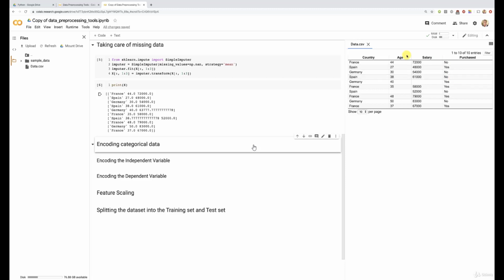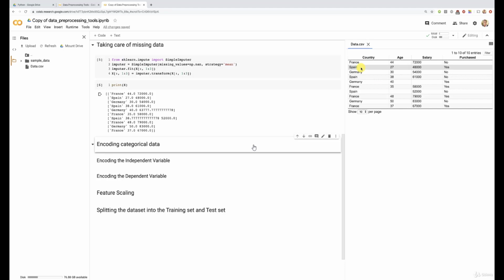Therefore, we can actually do much better than just encode these three countries into 0, 1, and 2. And the thing that we can do better is one-hot encoding. One-hot encoding consists of turning this country column into three columns. Why three columns? Because there are three different classes in this country column, three different categories. If there were, for example, 5 countries here, we would turn this column into 5 columns. And one-hot encoding consists of creating binary vectors for each of the countries.